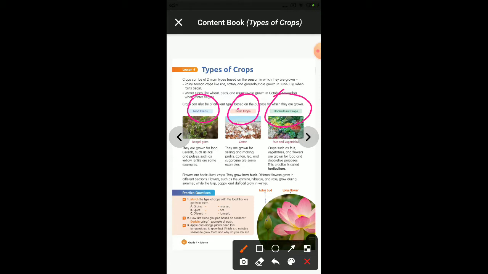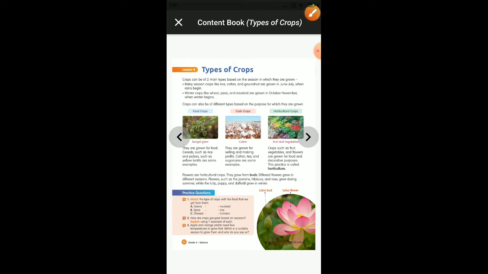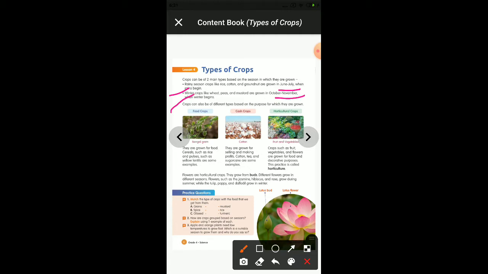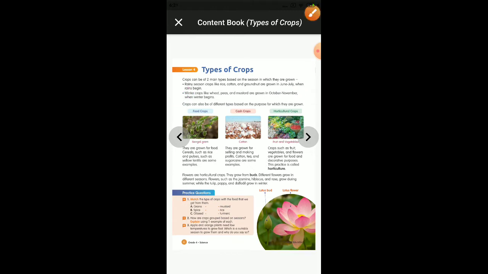If you see, based on the season, we have divided them into some other groups. One is the rainy season crops, where the plants grow during the months of June and July. The second one is your winter crops, where the plants are grown during the months of October and November. Okay, children, now let us start our worksheet.